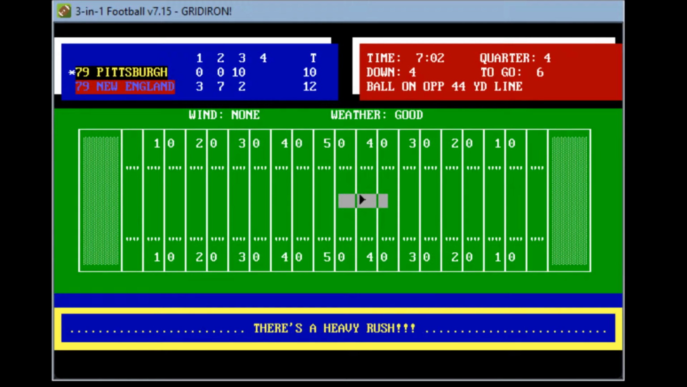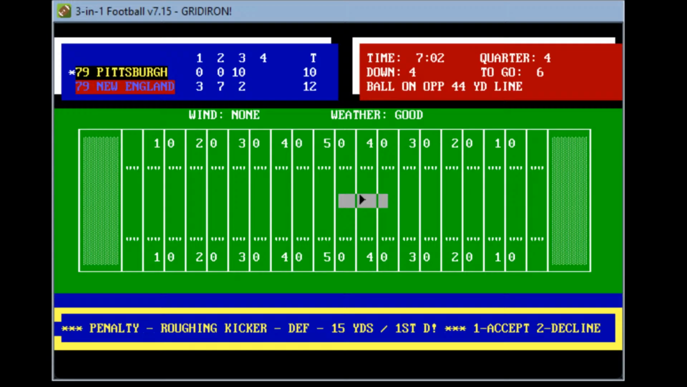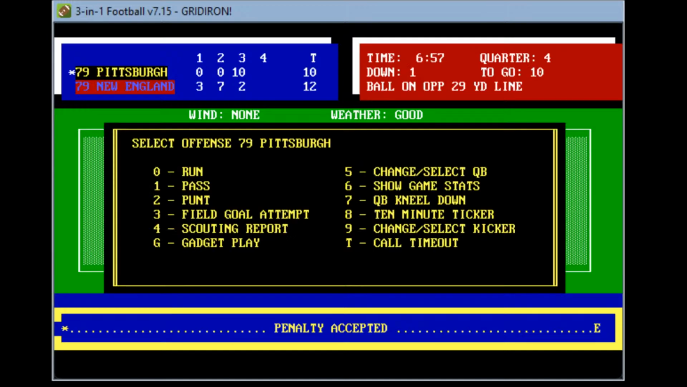Let's go ahead. Here's the kick. Heavy rush. There's a flag on the play. Roughing the kicker on New England. Finally, Pittsburgh gets a break. They'll accept this penalty, and it's first down Pittsburgh at the opponent's 29-yard line.